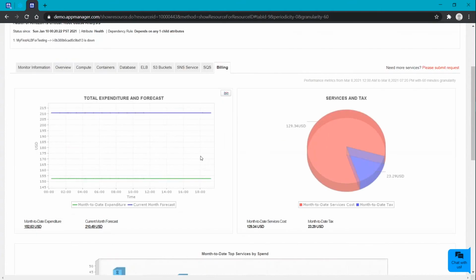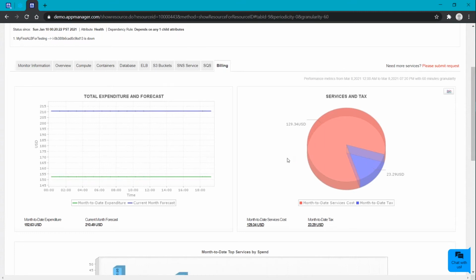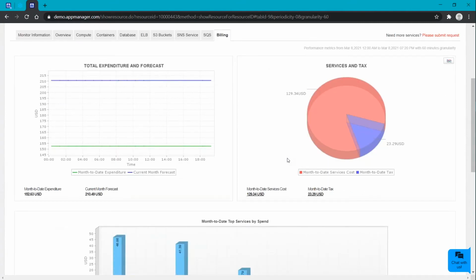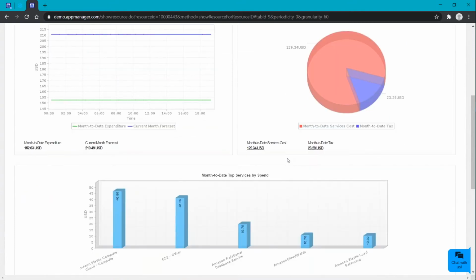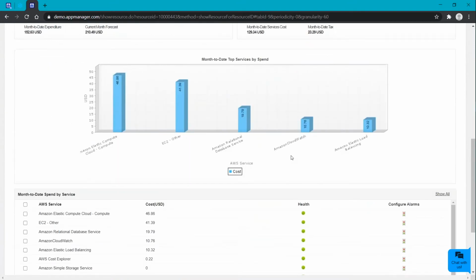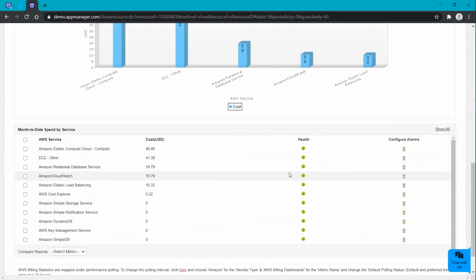Here we will be seeing the monetary data of your Amazon Web Services by proactively monitoring the services in your AWS environment. Also, you can have a graphical representation here for better understanding. For important metrics like expenditure, services, and tax, the threshold can be set, and if the value gets high, you can get an alert automatically.